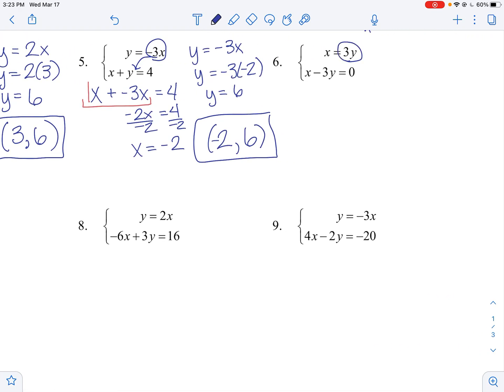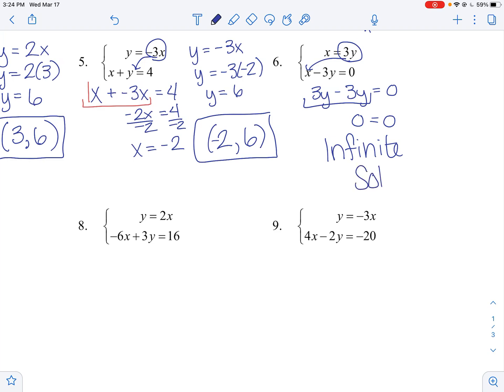This one says x equals 3y, so we're going to replace x with 3y. We get 3y minus 3y equals 0. Well, if we combine like terms here, 3y minus 3y is 0, and 0 equals 0. So whenever this happens, where we have a number equals itself, this means there are infinitely many solutions. There's not just one point where the lines cross. So we're going to write infinite solutions for this problem.